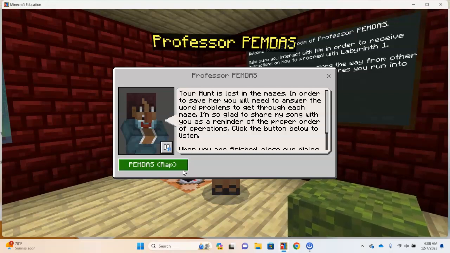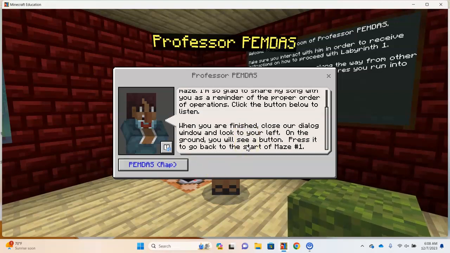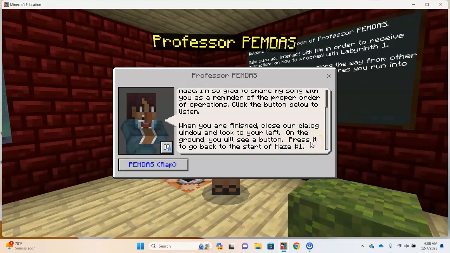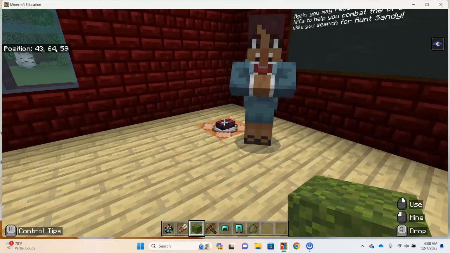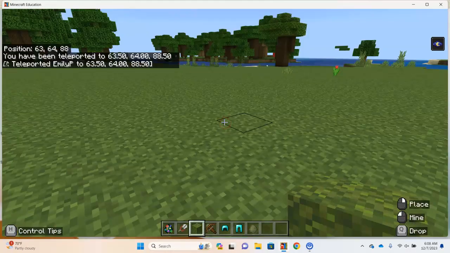Due to my processor speed, I'm not able to go out and view that right now, but I did want you to see this is available. I could use it in actual gameplay, but while recording a tutorial, it's just not allowing me to do that. So let's see the rest of his instructions. He says to close the dialog box and click the button on the ground to his left, to go to the beginning of Labyrinth 1.